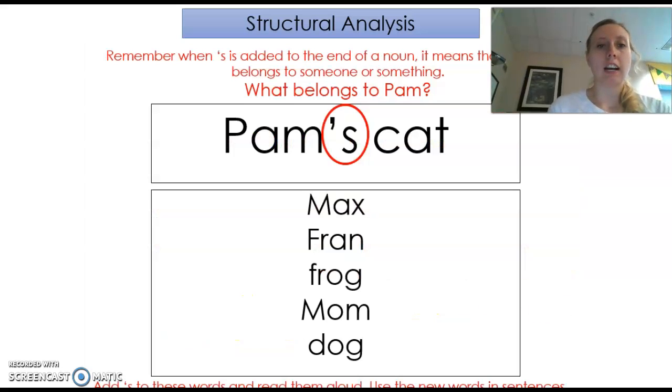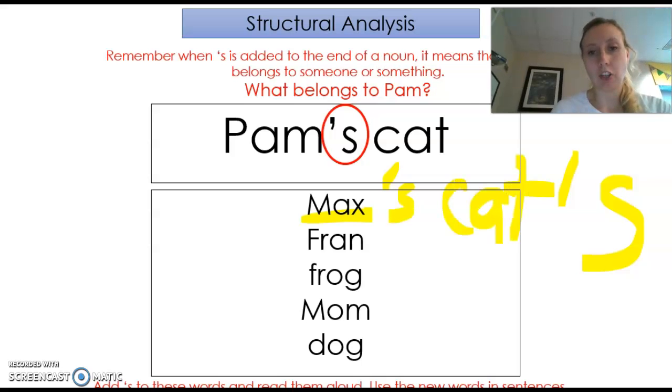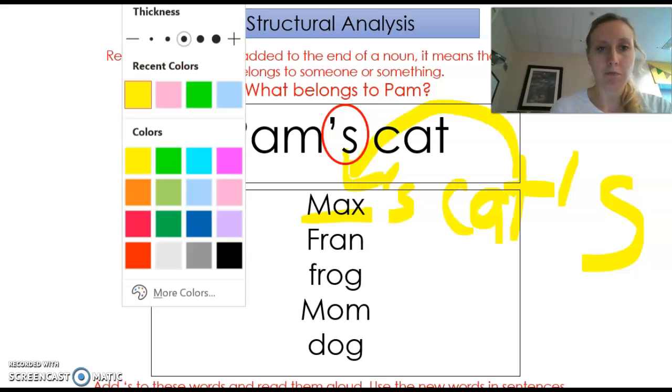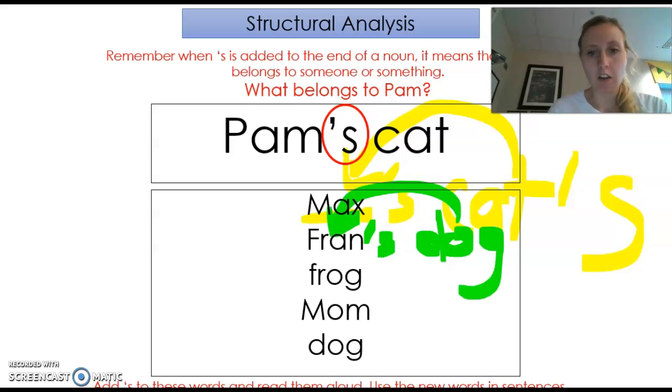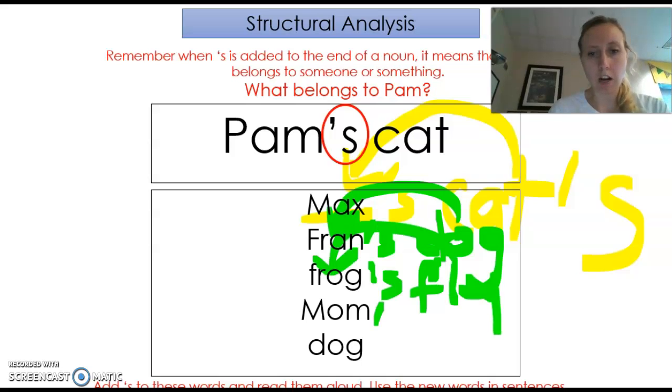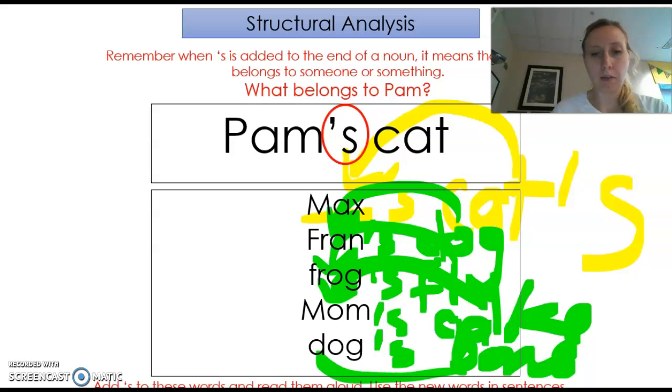Okay, friends. So last of all, remember, when we add an apostrophe s to the end of a noun, it means that something belongs to someone or something. So Max would be Max's cat. So that means the cat belongs to Max. You could do Fran's dog. The dog belongs to Fran. Frog's fly. The fly belongs to Frog. Mom's cake. The cake belongs to Mom. Last of all, dog's bone. The bone belongs to dog.